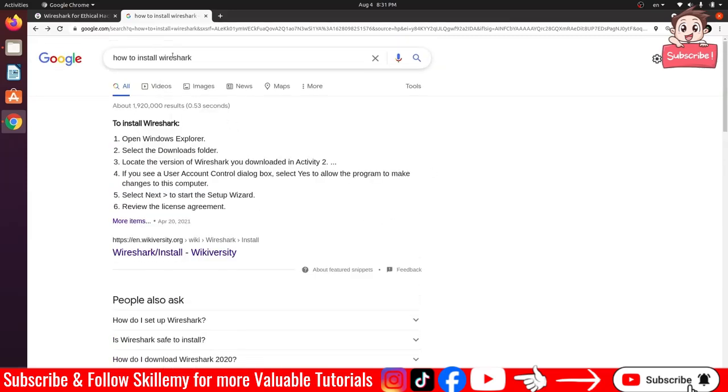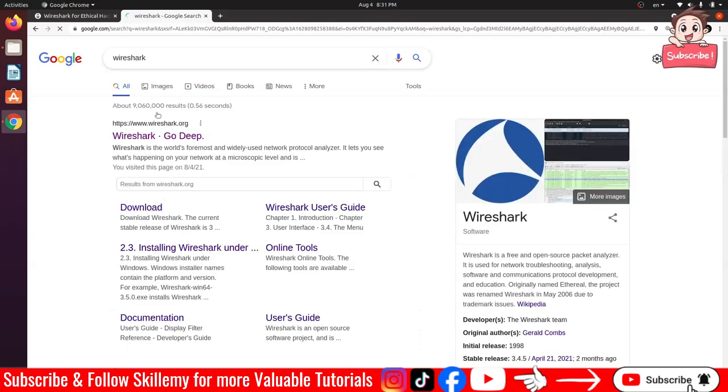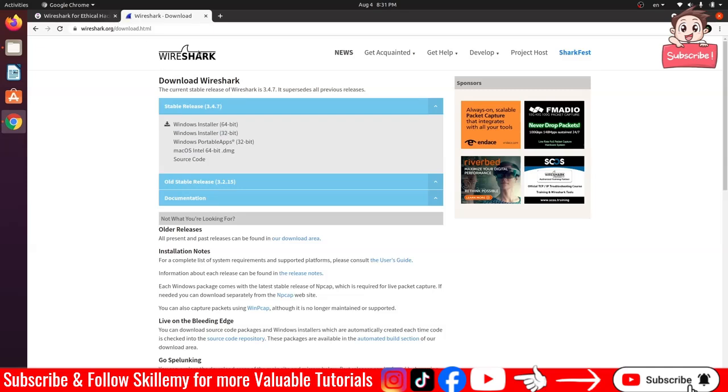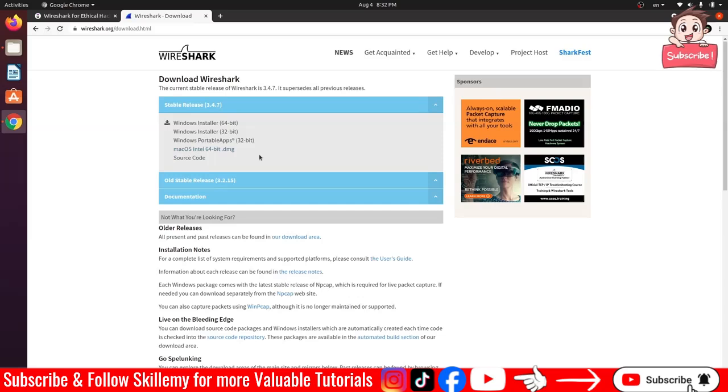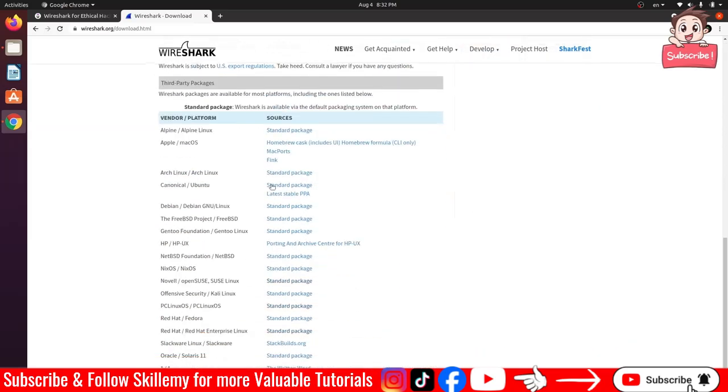If you go to the main website of Wireshark, type Wireshark here. From here, go to the download page or go to wireshark.org. You can see that we have some platforms, like Windows. Just install the installer, the .exe or .msi, 64-bit, 32-bit, or portable apps if you want, or you can have the source code, or if you want, the Mac OS version. Then just click next and follow the instructions, as simple as that.